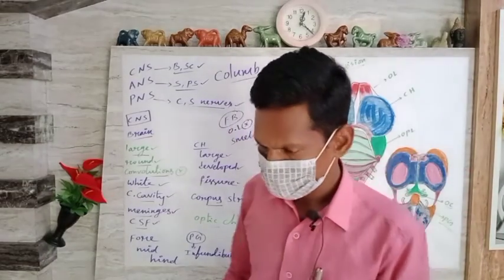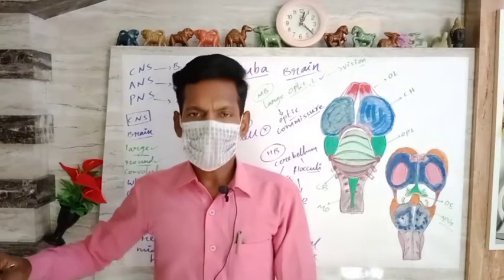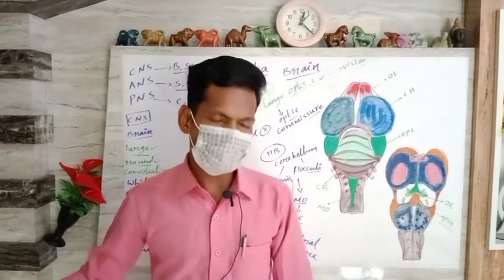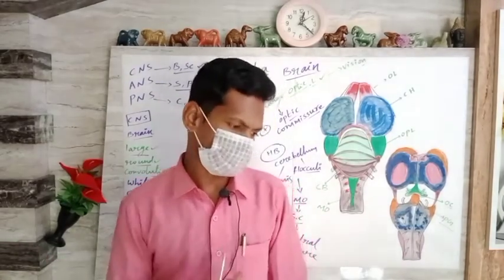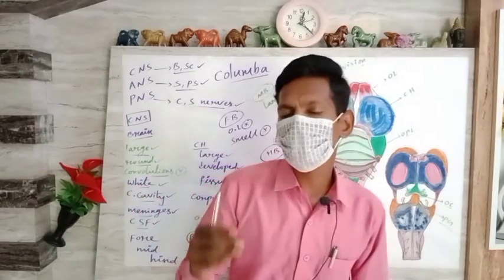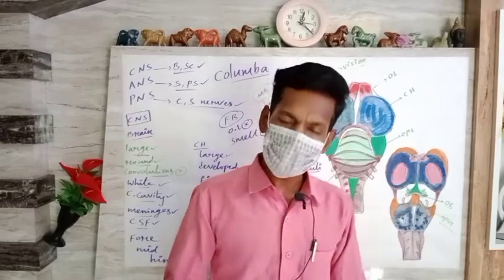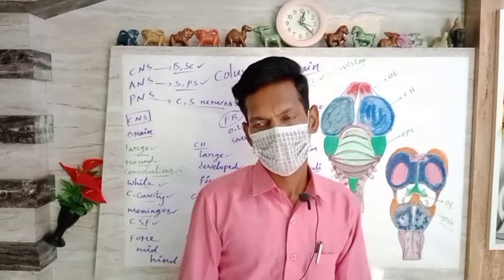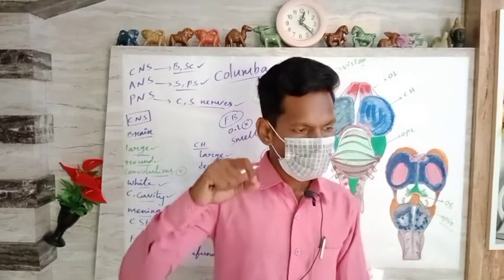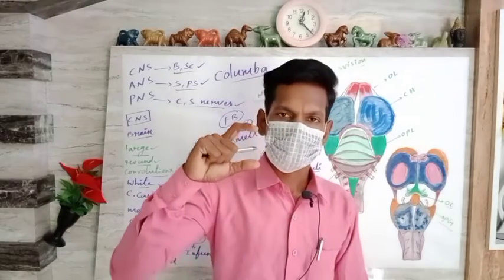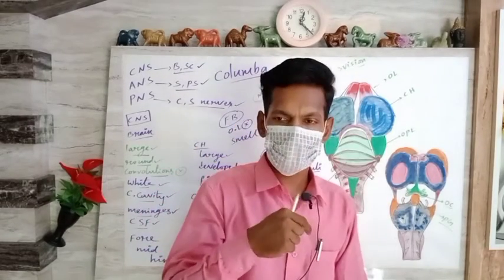Take an example. Take off: if the bird wants to fly, the sympathetic nervous system is involved. If the bird wants to land on a particular place, parasympathetic is responsible. If the bird wants to open its mouth and take food in the form of ingestion, sympathetic.